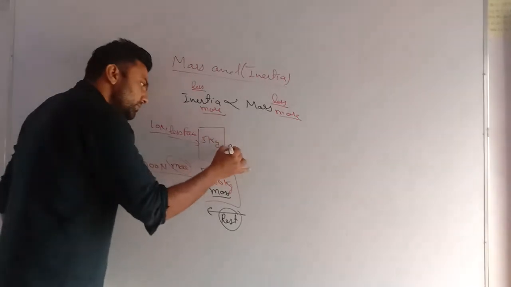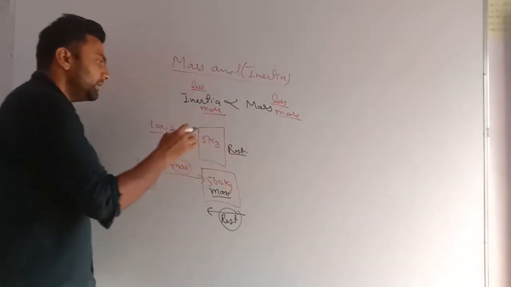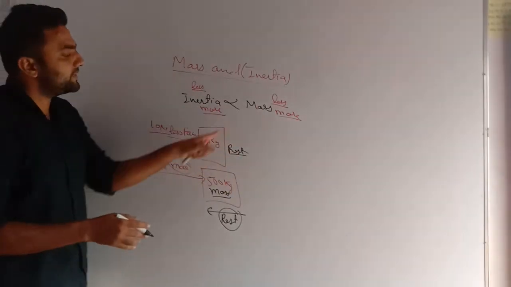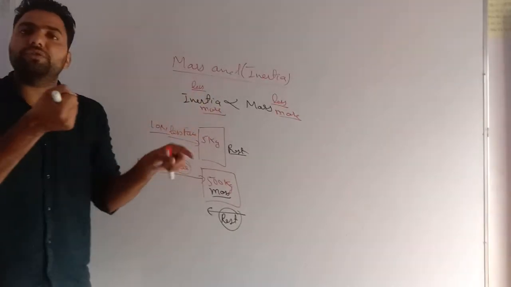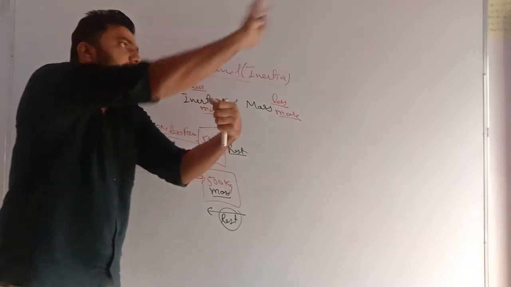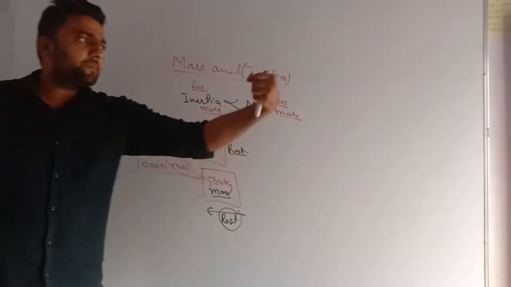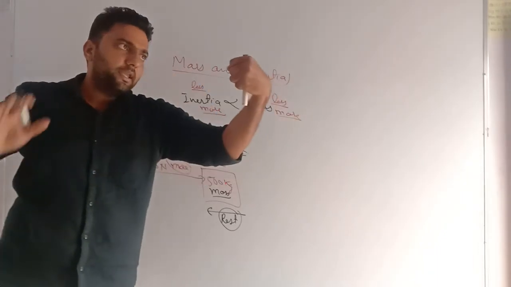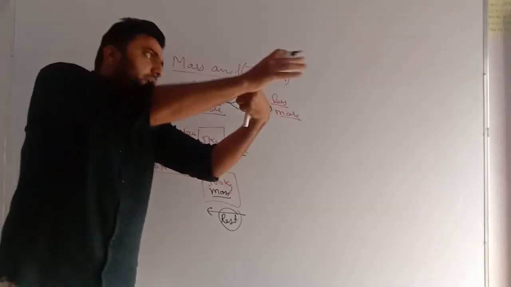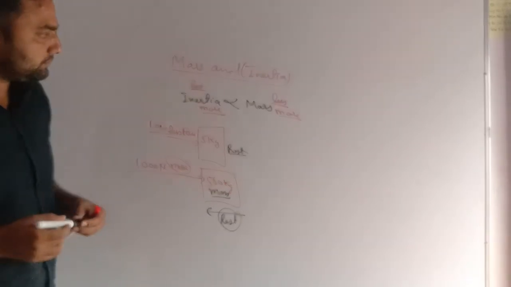This body also wants to be in rest. But as its mass is less, it does not have that much inertia, meaning it does not have that much opposing power, and I can very easily push it and move it. This 500 kg metal has more mass, meaning more opposing. If I apply more force, then only it can move, otherwise it will not move.